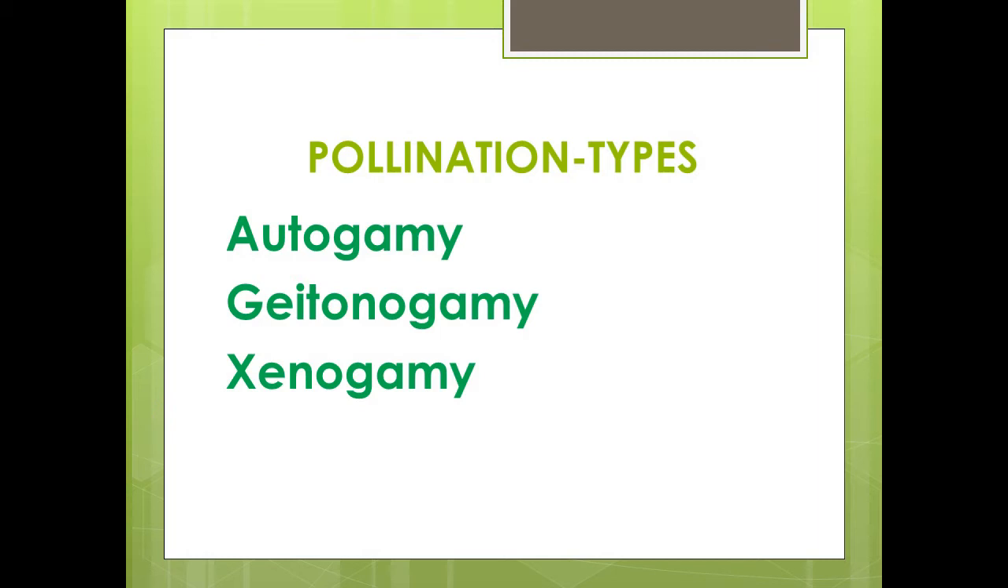Now, autogamy is transfer of pollen grains from the anther to the stigma of the same flower. In autogamous flowers, pollen release and stigma receptivity should be simultaneous. Autogamy is seen in both cleistogamous flowers and chasmogamous flowers.